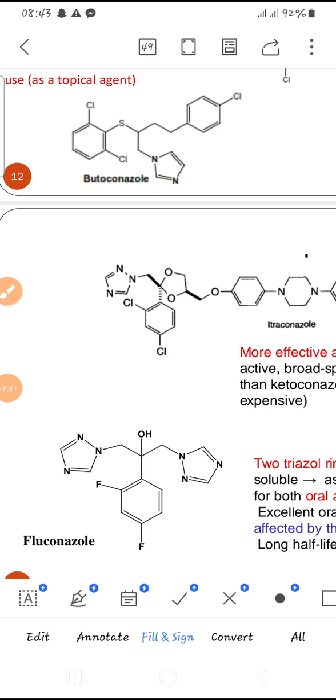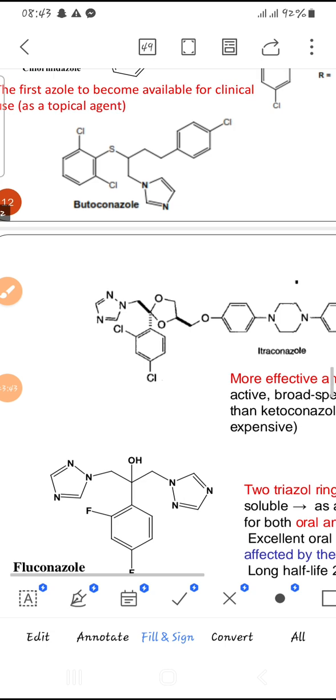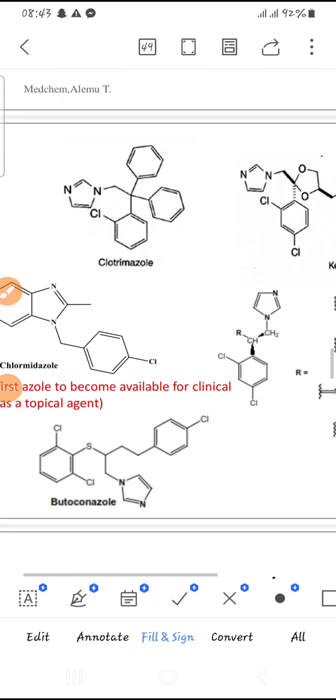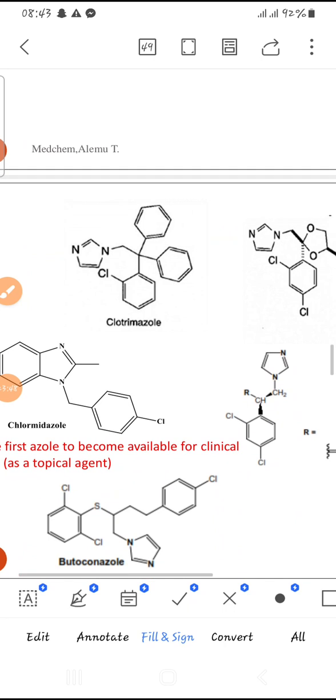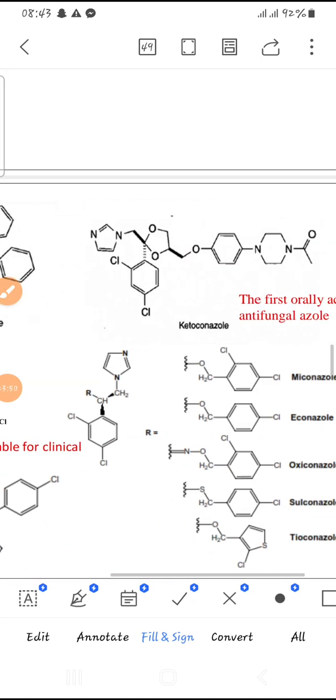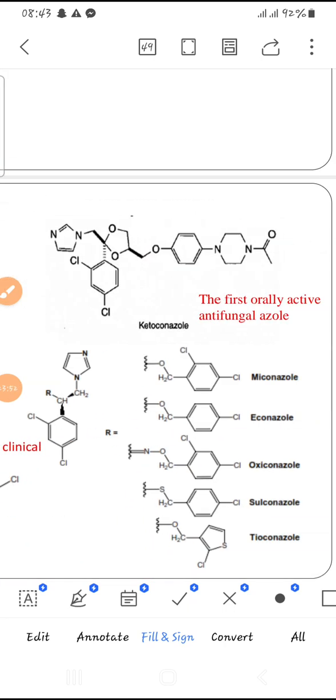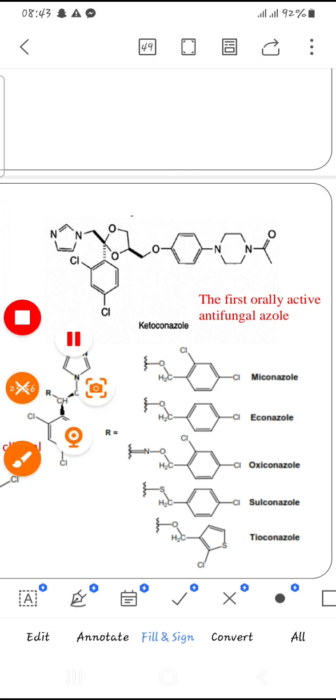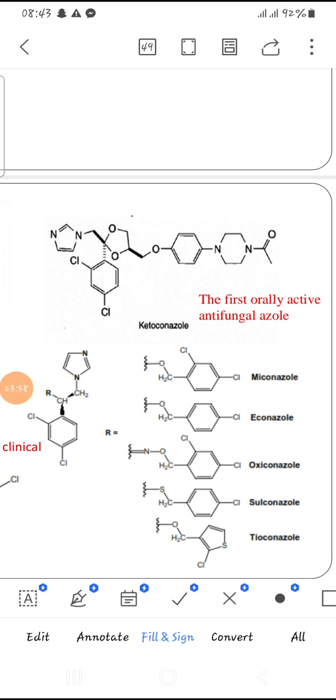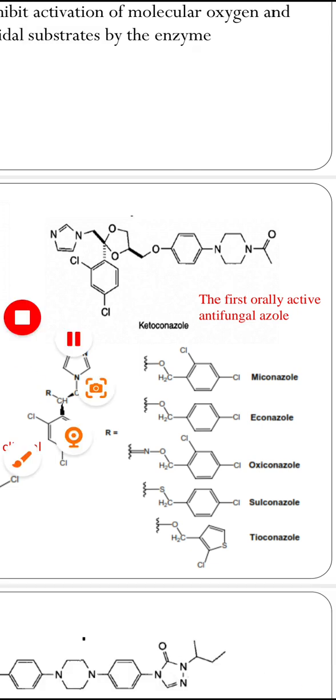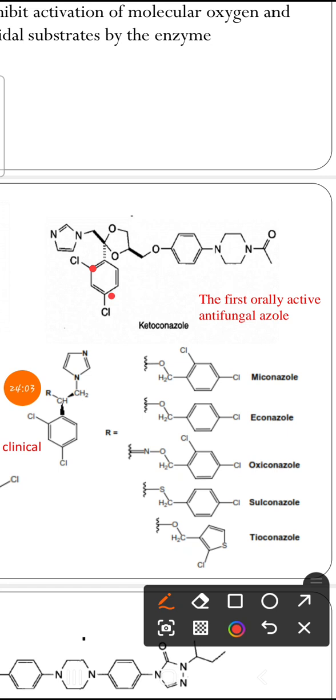Here also another very important thing: look at the structures of ketoconazole and itraconazole. Both of them have halogen. Look at the structure of ketoconazole: it has chlorine, and it has an imidazole ring.